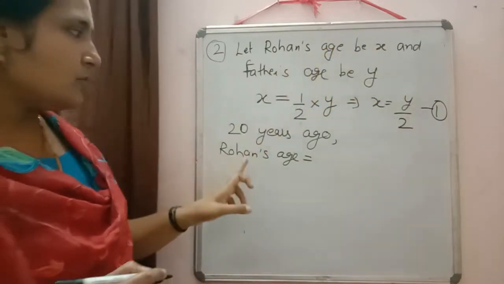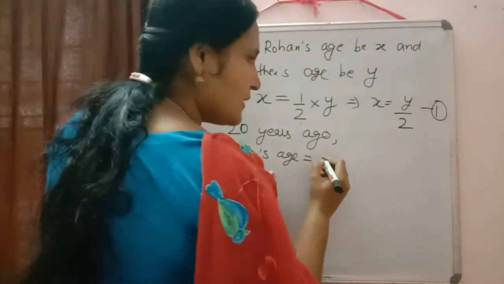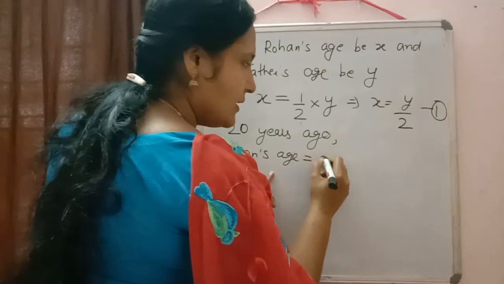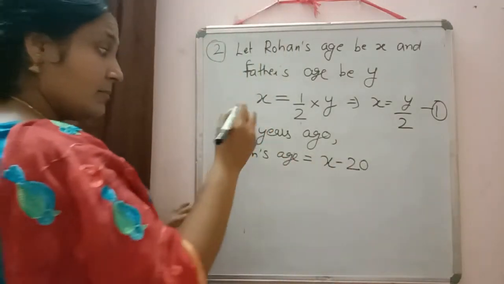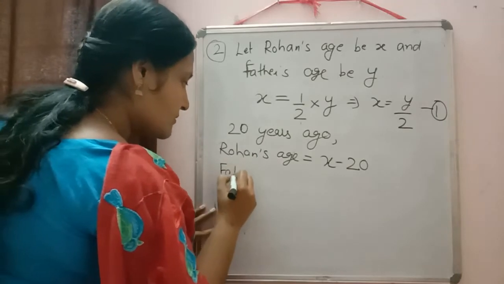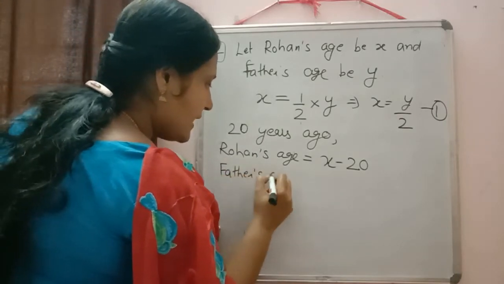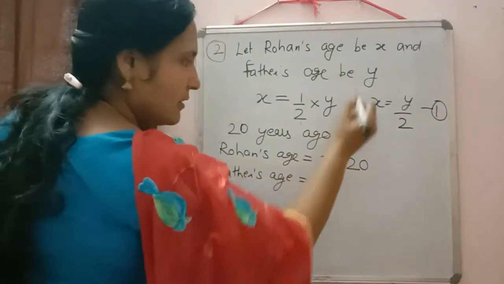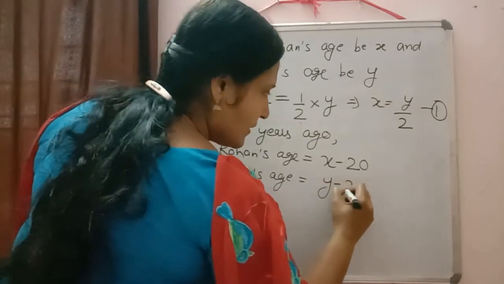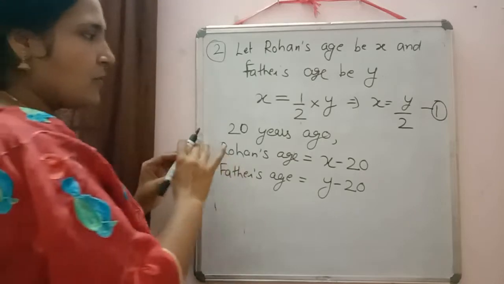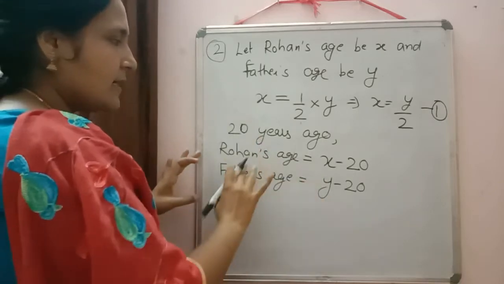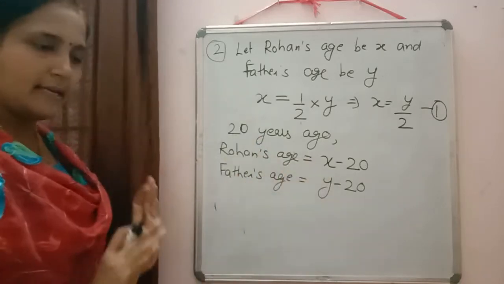X. So 20 years ago Rohan's age will be X minus 20. Similarly change father's age also. Father's age will be Y minus 20. So you checked 20 years ago, now you wrote their ages before 20 years.